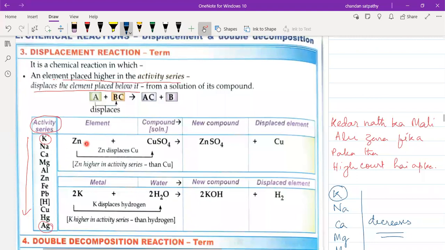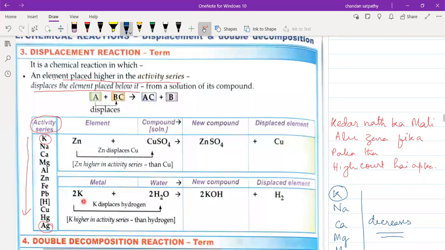So in this reaction you see zinc plus copper sulfate. Here what happens? You see in the reactivity series, zinc is higher than copper. Here is copper and here is zinc. So who is more reactive? Zinc is more reactive. So zinc displaces copper and combines with sulfate and forms zinc sulfate, and copper remains alone.